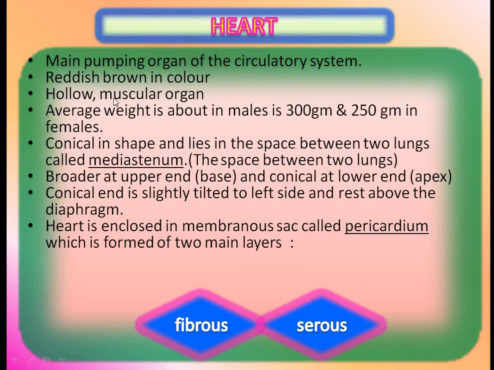It is a hollow muscular organ and its average weight in males is about 300 grams and in females about 250 grams. The heart is conical in shape and lies in the space between the two lungs, which is called the mediastinum.